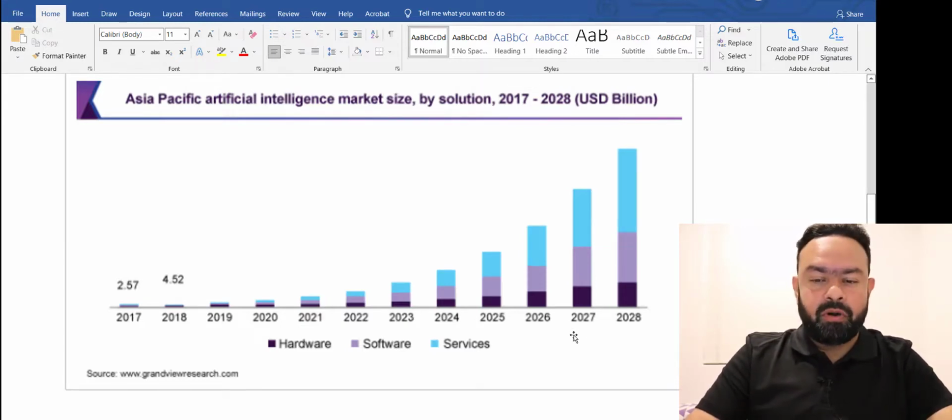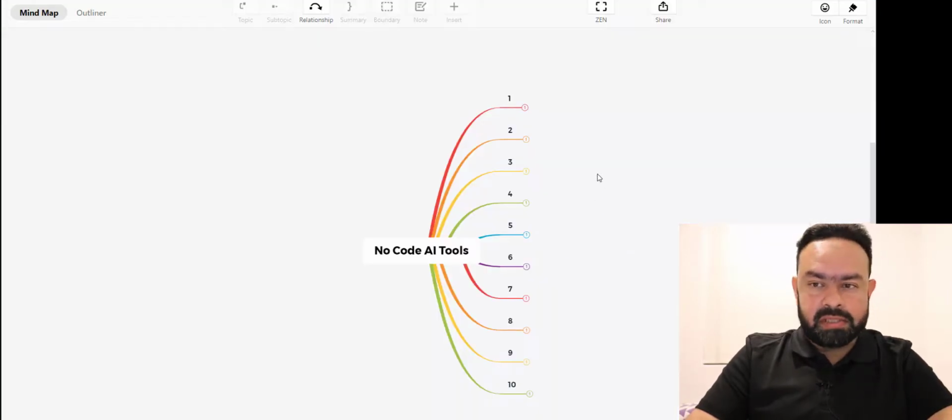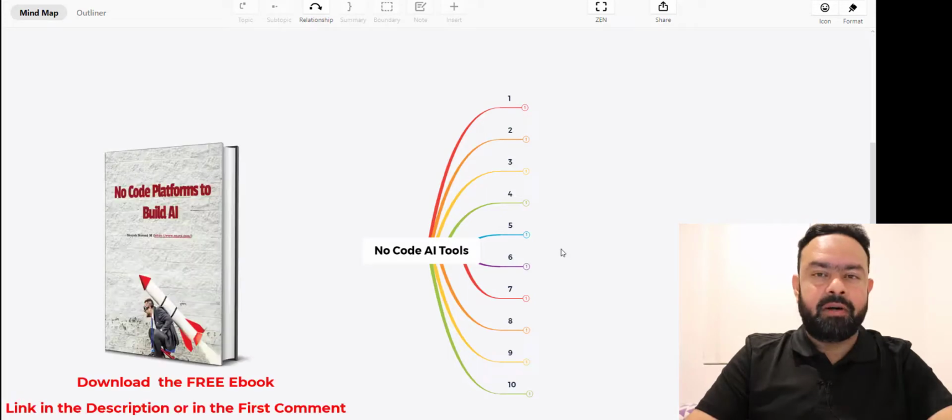So let me jump on to the different no-code AI tools. I've listed down the top 10 no-code AI tools with which any person who doesn't know coding or programming can leverage these tools to create powerful applications and AI solutions using these platforms. So number one is the Google Teachable Machine.